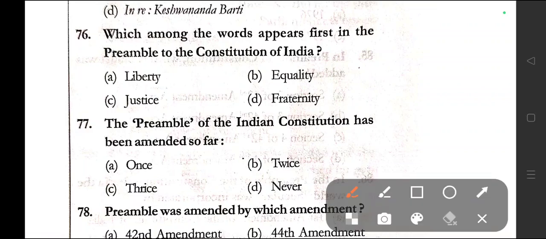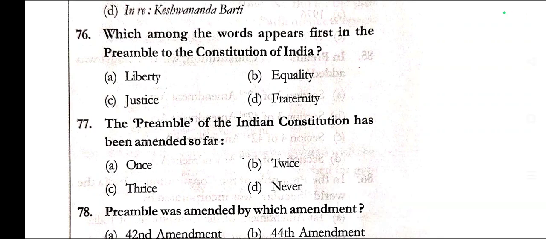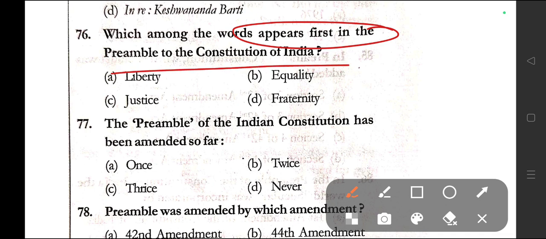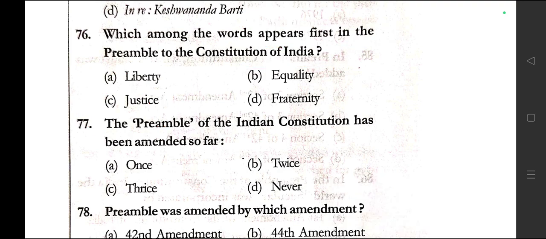In this video, we are continuing the Constitution 1000 plus MCQ series. So let's get started from question number 76. Which among the words appears first in the preamble to the Constitution of India? Options are liberty, equality, justice, fraternity. Here in question number 76, the correct answer is option C, that is justice. Justice word appears first in the preamble to the Constitution of India.